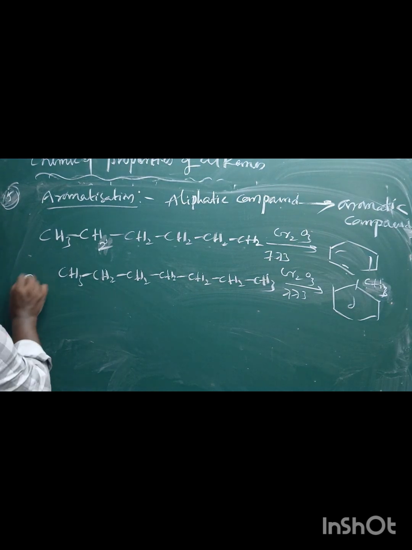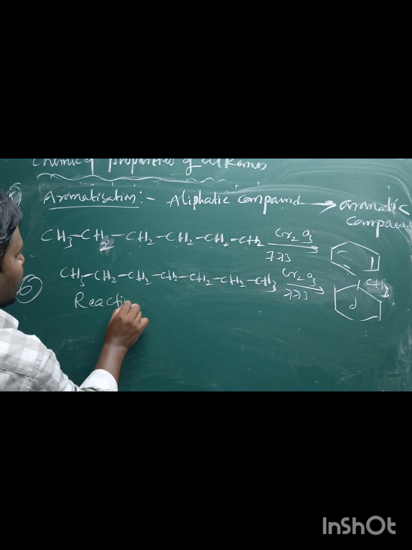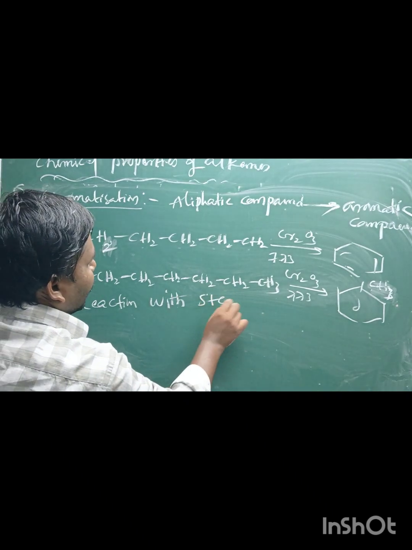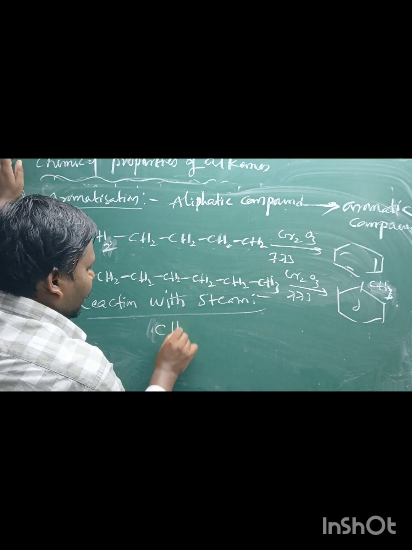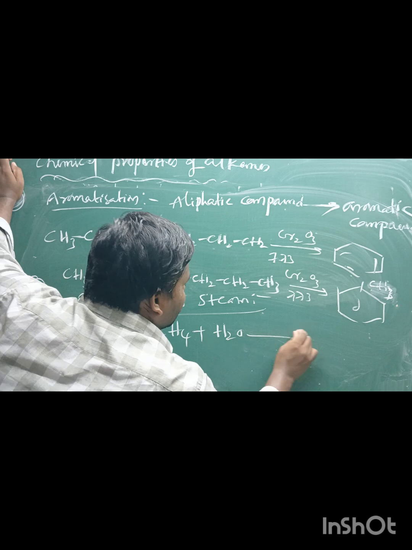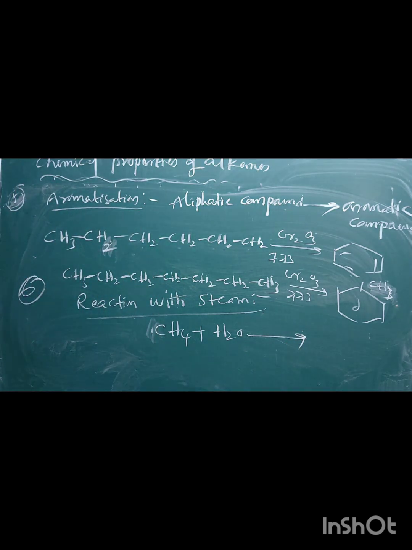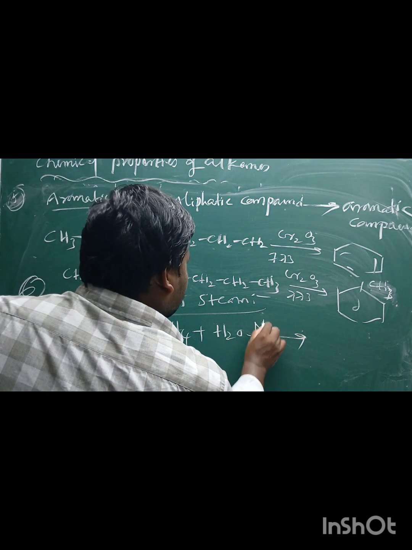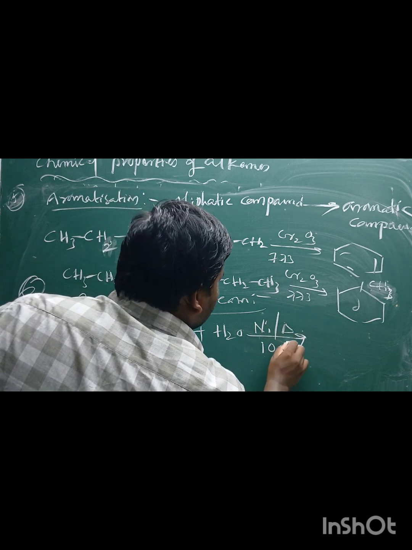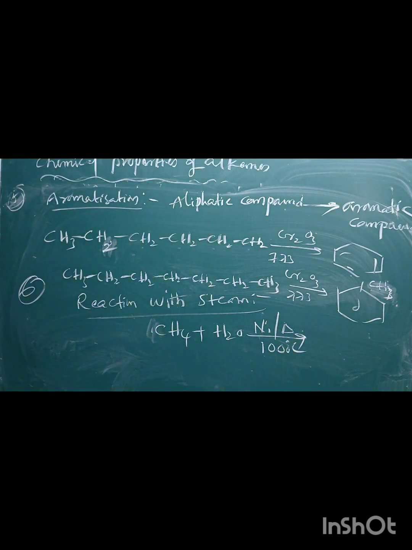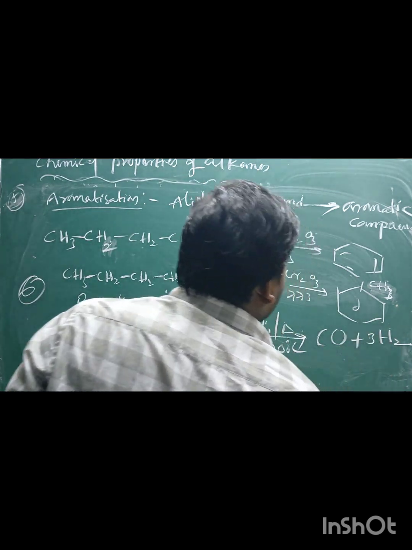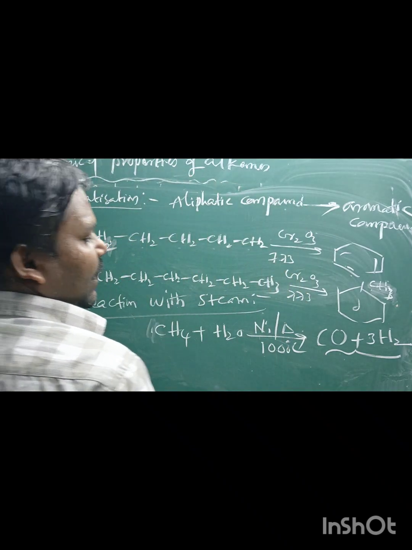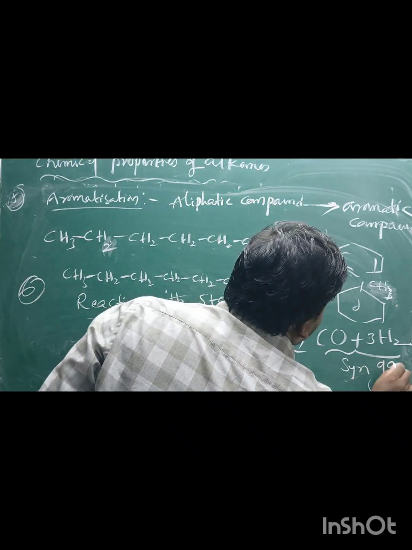reaction with steam. Reaction with steam means on heating of alkanes with steam, water, at higher temperatures. For example, now I am taking methane, which reacts with steam at a very high temperature like 1000 degrees Celsius. Nickel acts as a catalyst. On heating at 1000 degrees Celsius, it can be converted into carbon monoxide and hydrogen gas. This mixture of carbon monoxide and hydrogen gas is called syngas.